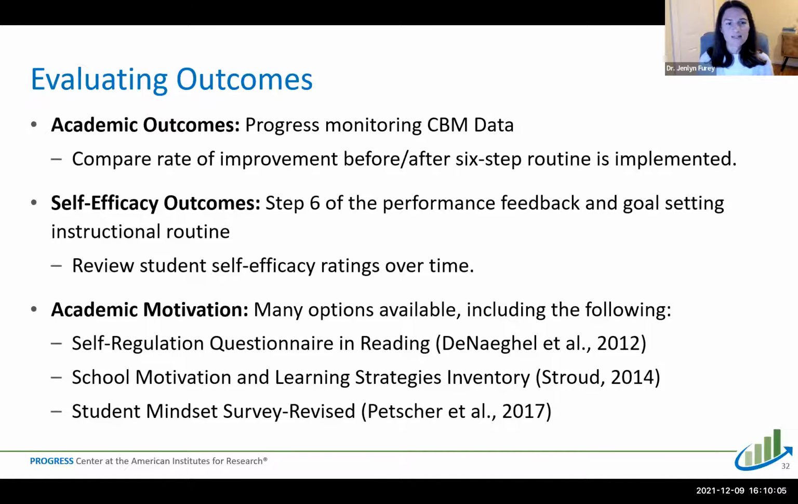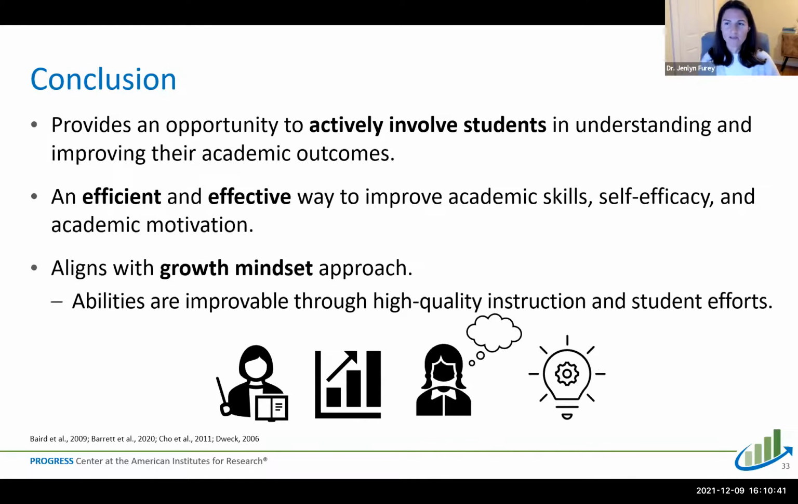And then the last area that we might look to evaluate outcomes is academic motivation. So there are many available options for this. I listed 3 here. One option, if you're working on reading, would be the self-regulation questionnaire in reading, which is aligned with kind of a self-determination perspective of motivation. The SMALSI, or the School Motivation and Learning Strategies Inventory, or the Student Mindset Survey Revised, focuses on kind of measuring growth mindset in the area of reading. So those are some evaluating outcomes options.